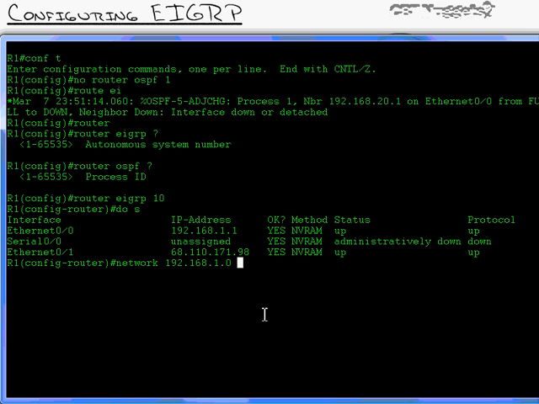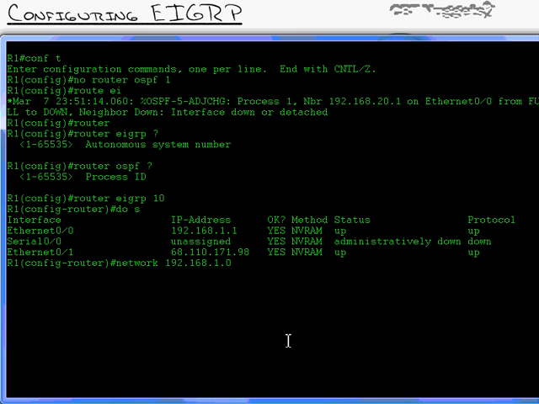192.168.1.0. Now remember, one of the criteria that Cisco wanted to meet was to make this as easy to configure as RIP, but have all the advanced features that link state protocols have. So here we are at the network statement. If we were in RIP, this would be all we have to type. We hit the enter key, and it starts running on any interface that starts with 192.168.1.